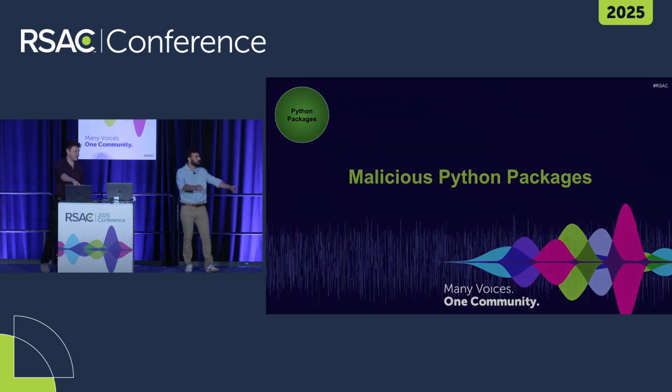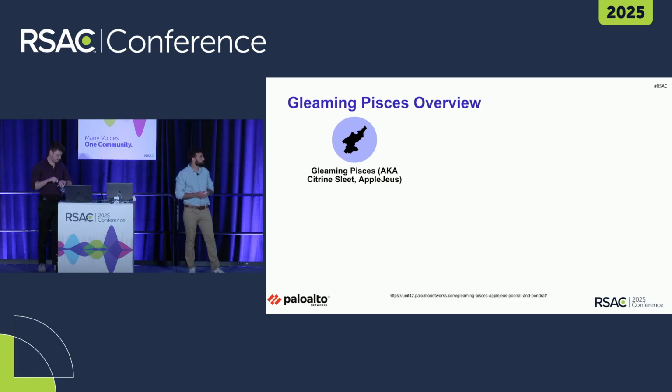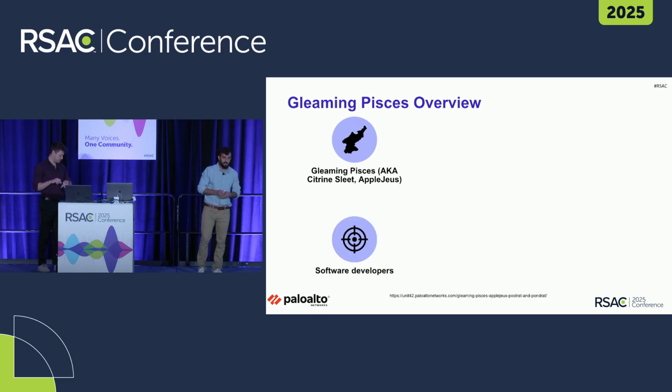Okay, Python packages. So in this research, we witnessed how threat actors are abusing Python packages to deliver what was a previously undiscovered malware for Linux that we called PointRat. The cluster of the activity behind this is a group that we track as Gleaming Pisces, also originating from North Korea. They're also known as Citron Slit or Apple Juice. And in our case, it was also targeting software developers.